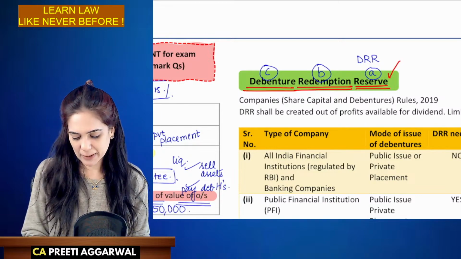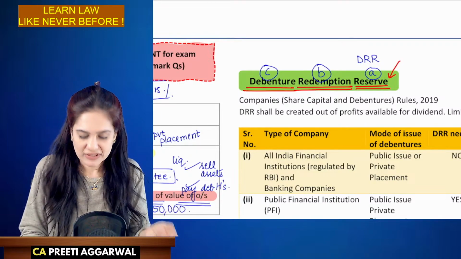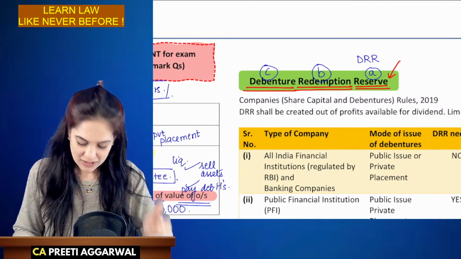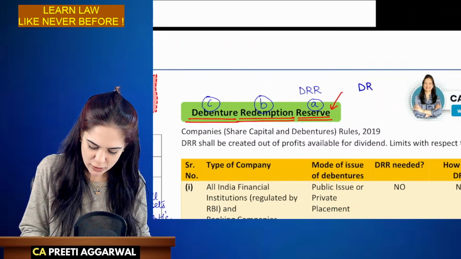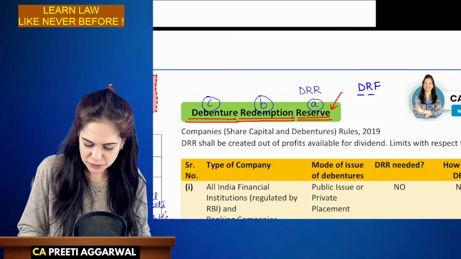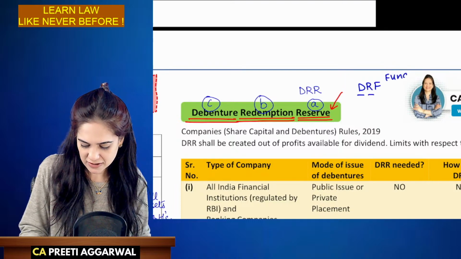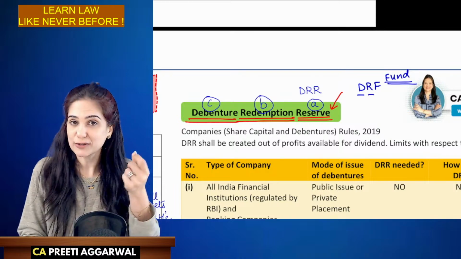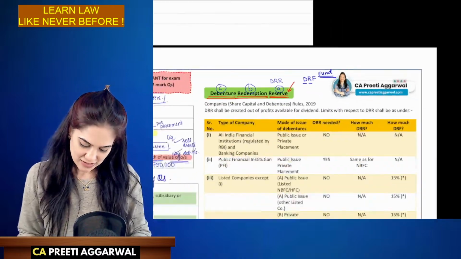But this merely represents a reserve. This is not actual money. That actual money is in the form of DRF, that is Debenture Redemption Fund. This represents actual money. Now,